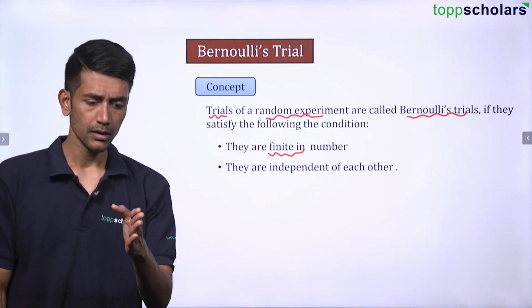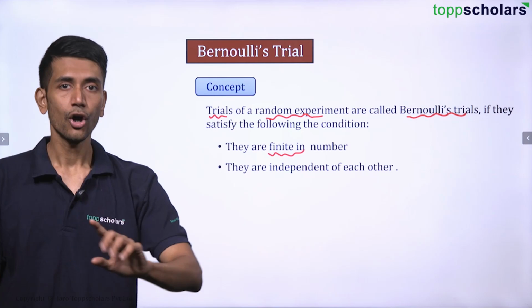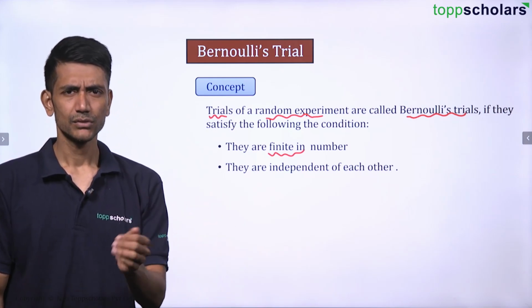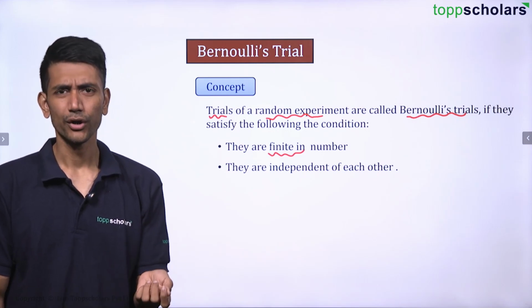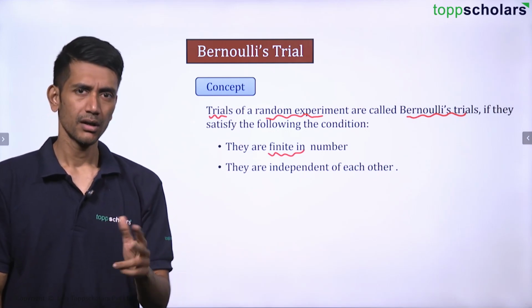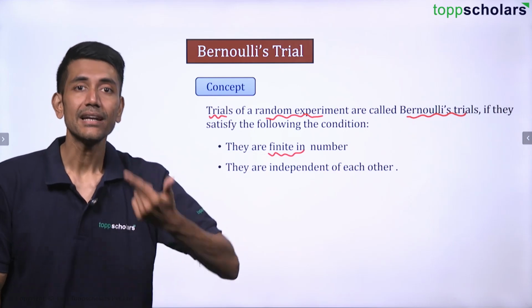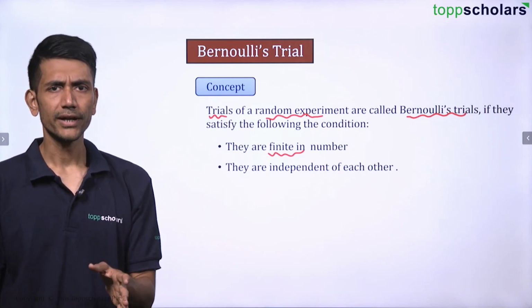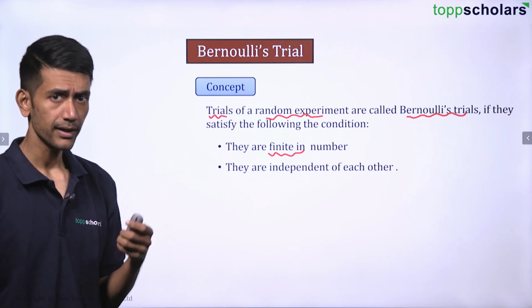Independent means our next trial should not be dependent on the previous trial. Example is again throwing a dice or tossing a coin, because if I toss a coin, I can get head or tail. Second time when I'm tossing a coin, again I can get head or tail. The outcome is not getting affected, right? Because of the previous trial.